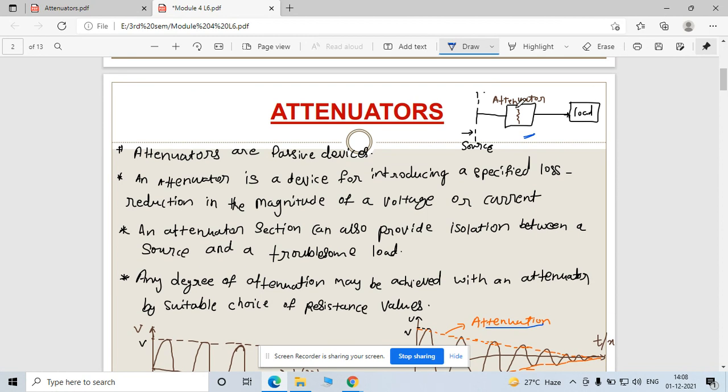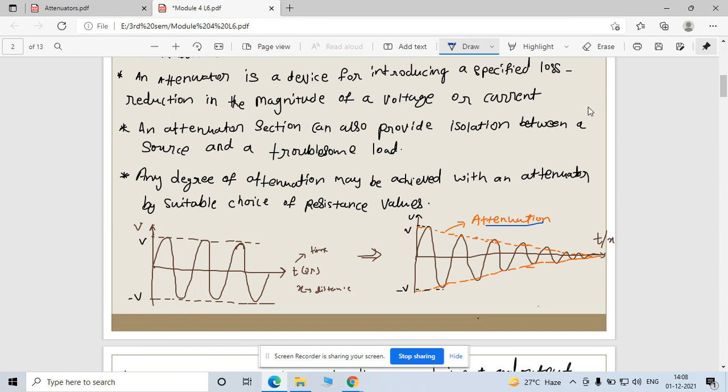So this is an attenuator box. For better understanding, I have simply drawn it as a box. So what are the parameters, and what is the process for this design? We are going to see here.